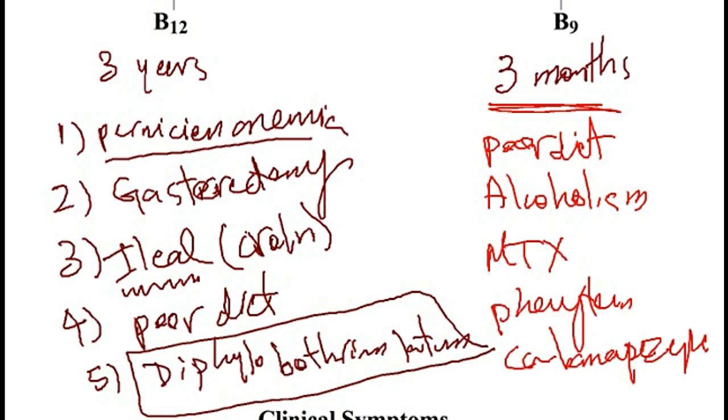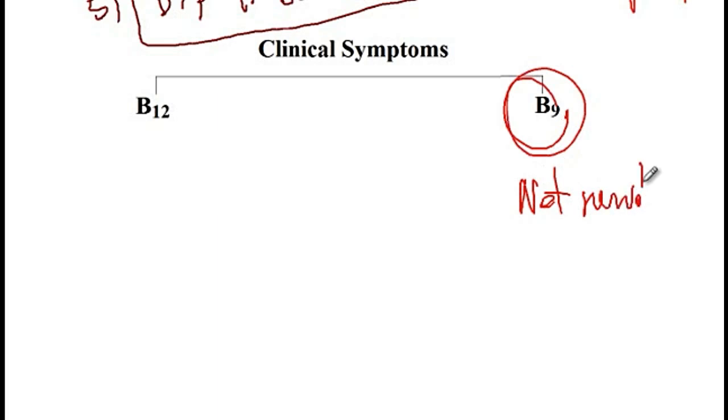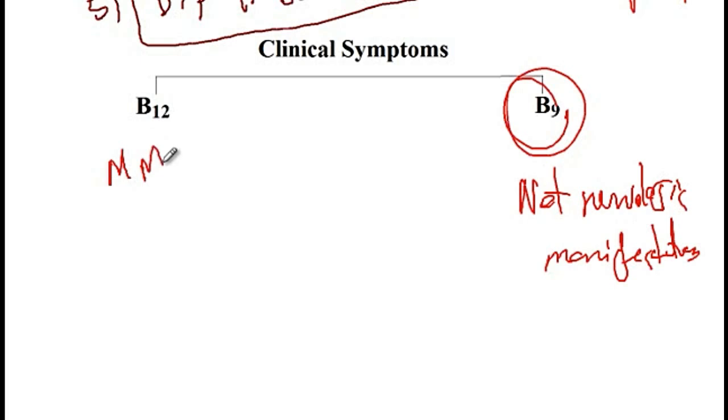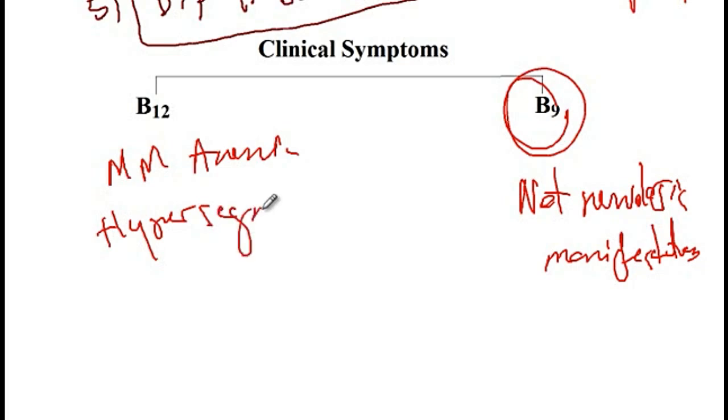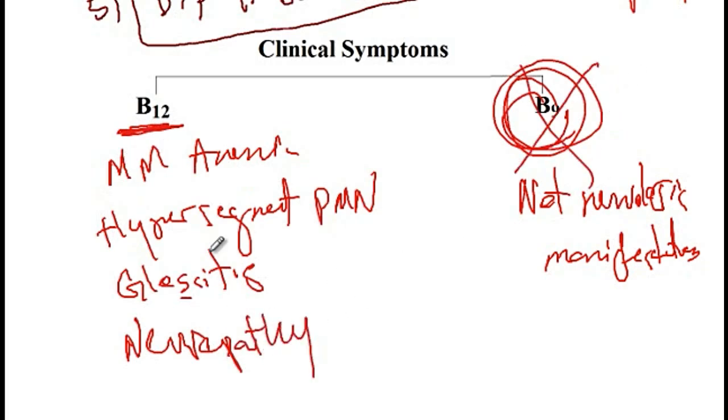Now, the clinical manifestations of vitamin B9 and B12 deficiency are similar, except that B9 does not show any neurological manifestations. So both B12 and B9 will cause megaloblastic macrocytic anemia. They present with hypersegmented neutrophils, and they cause glossitis. These three conditions are seen with B9, and then one other difference is that B12 also causes neuropathy. So just note that B9 deficiency does not cause neuropathy, only B12 does.